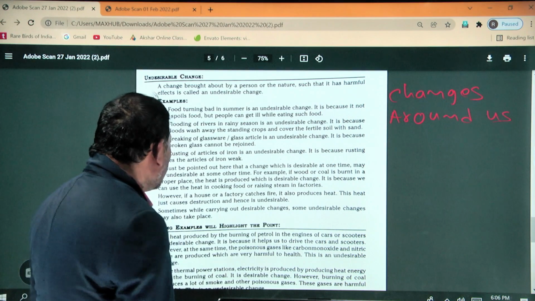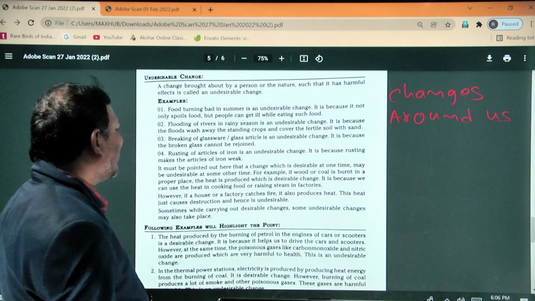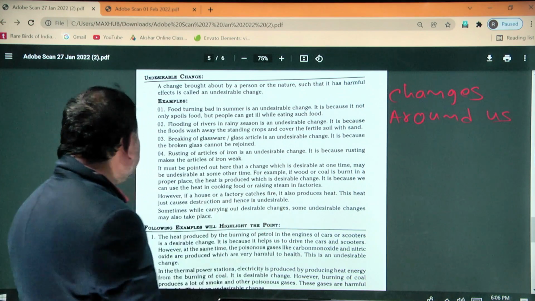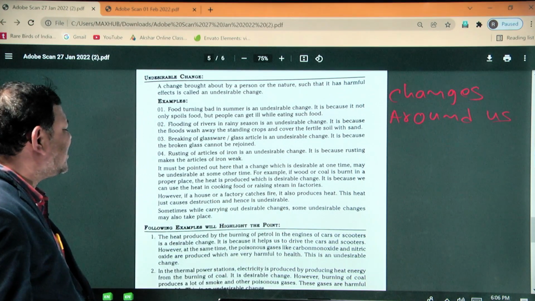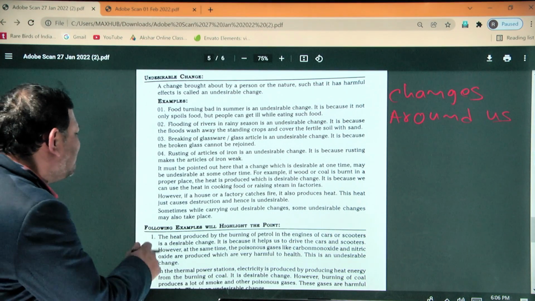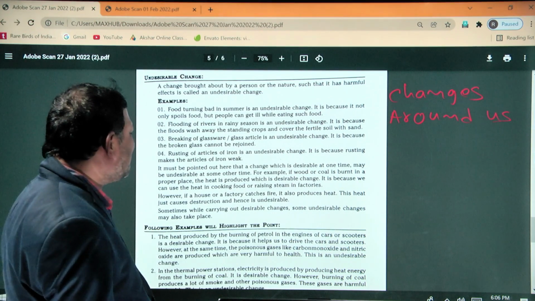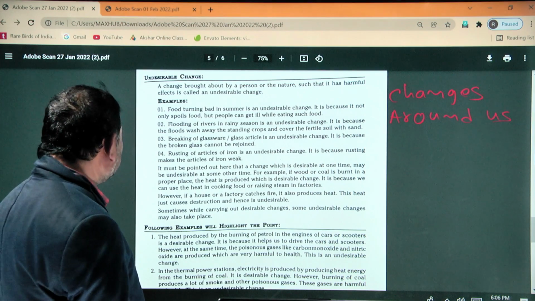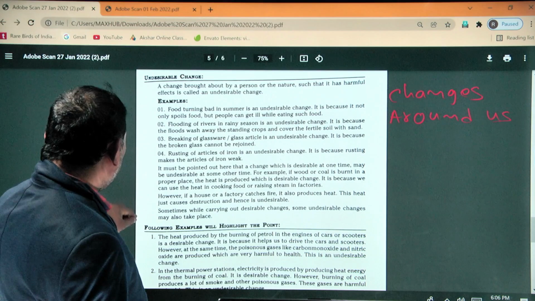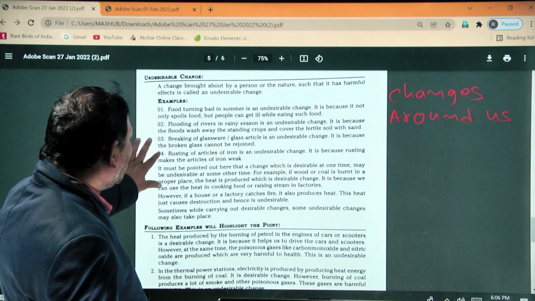However, if a house or a factory catches fire, it also produces heat. This heat just causes destruction and hence it is an undesirable change. Sometimes while carrying out desirable changes, some undesirable changes may also take place. The following examples will highlight the point.